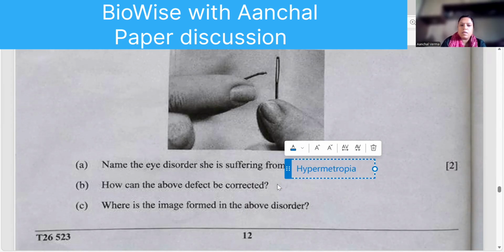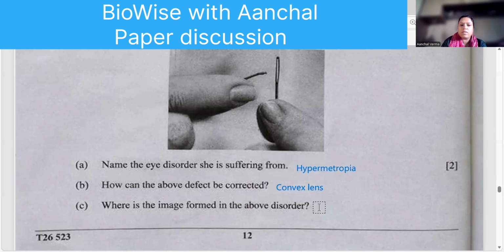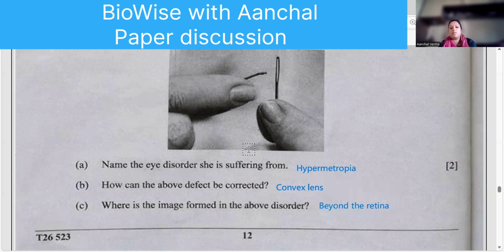Hypermetropia. How can it be corrected? By using convex lenses. Convex lens. Okay. And where is the image found in the above disorder? Beyond the retina. We have seen this in yesterday's important diagram questions, right?